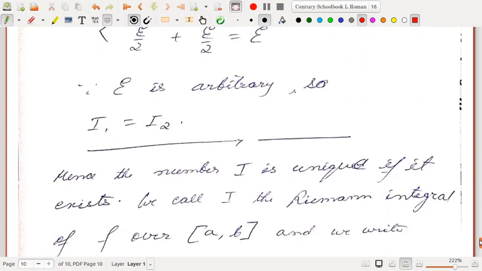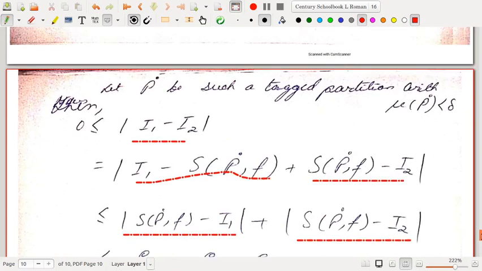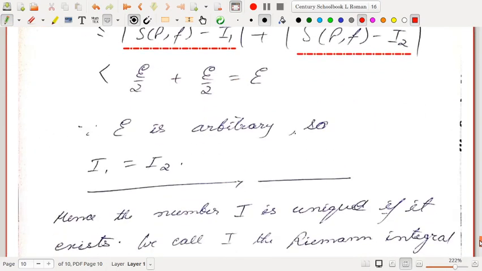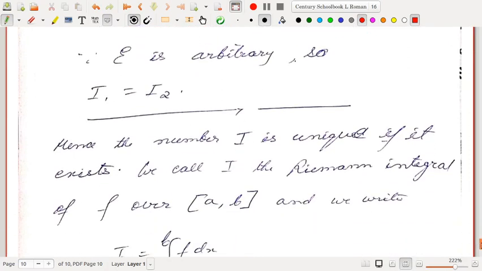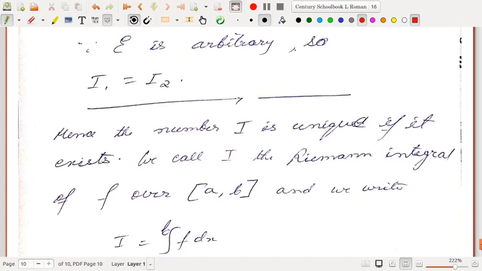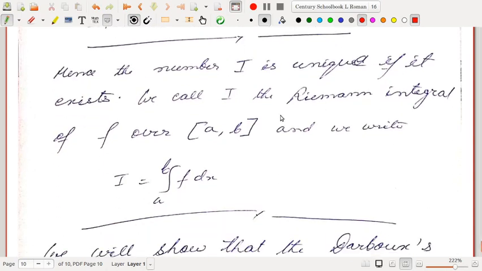So since epsilon is arbitrary, what do you see? We see that |I1 minus I2| is a non-negative real number which is less than every positive real number. Then the only option is that I1 minus I2 should be 0, that is, I1 should be equal to I2. So hence the number I is unique if it exists.